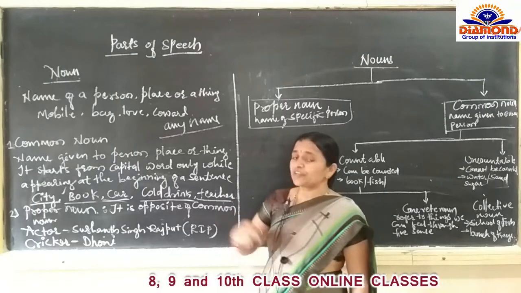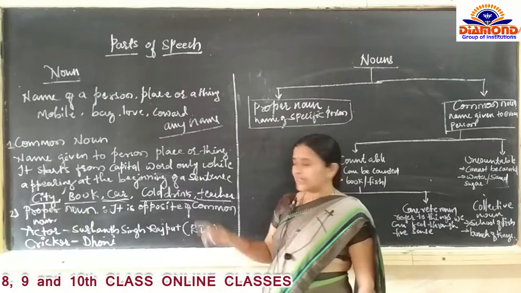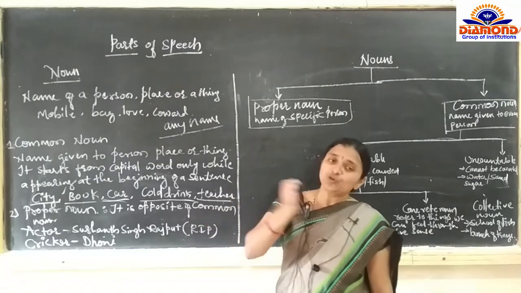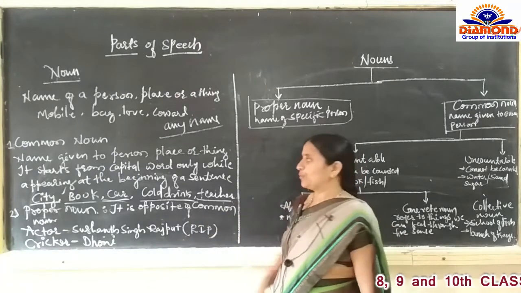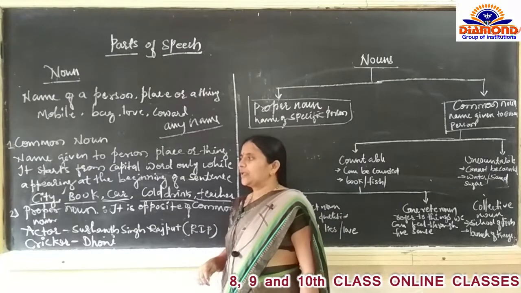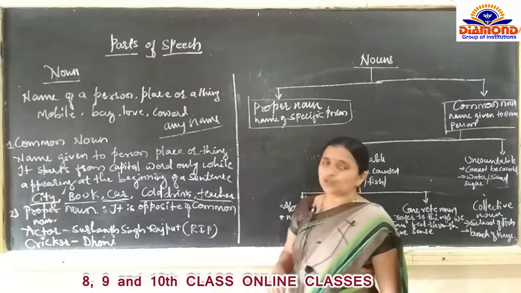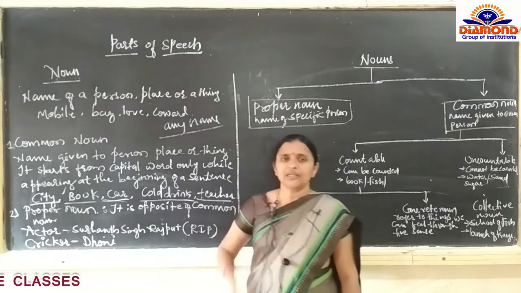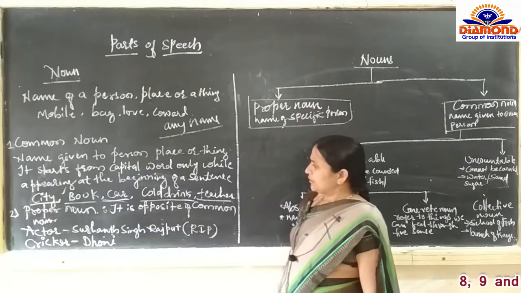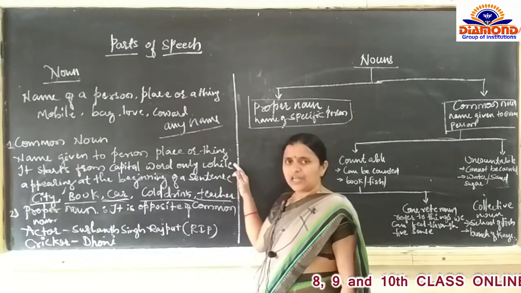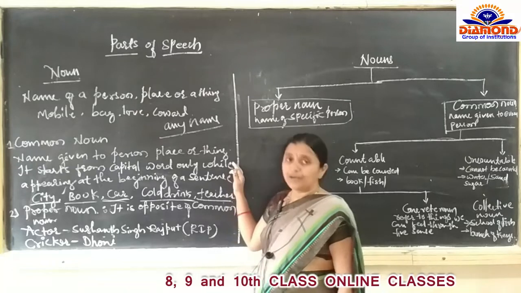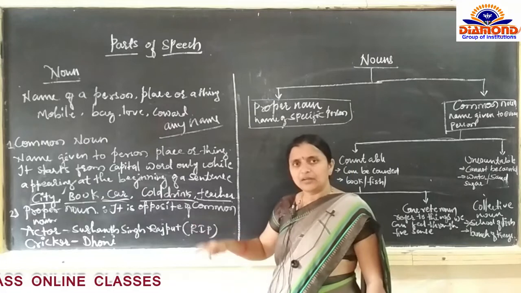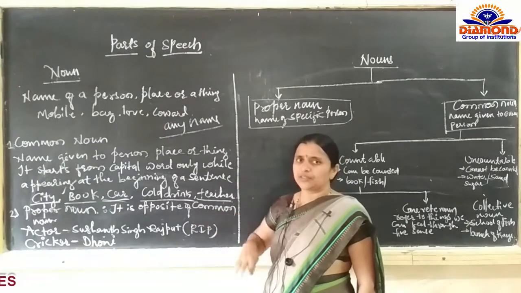In that, specification is there. In cold drinks also specification is there. For that we are going to call another noun. So the common noun is the name given to a person, place or thing. I hope you understood this common noun. The name which is given to a person, place or thing.